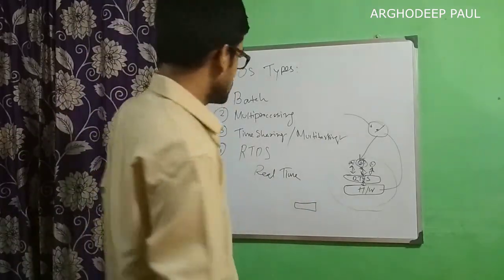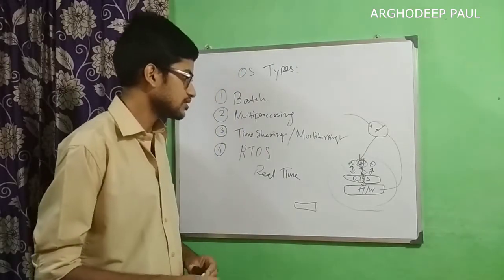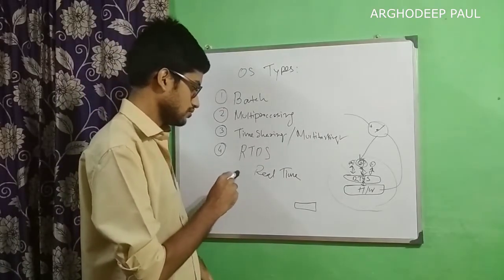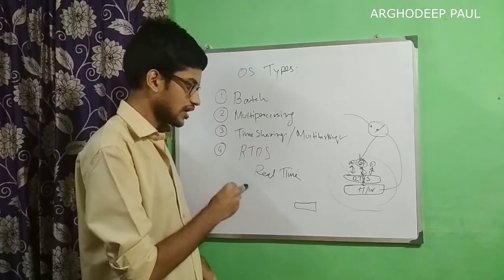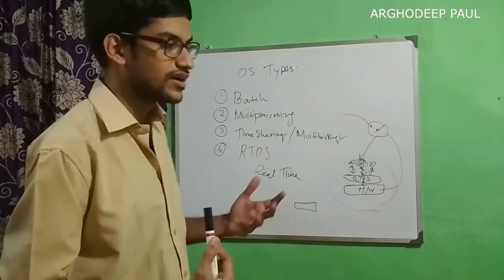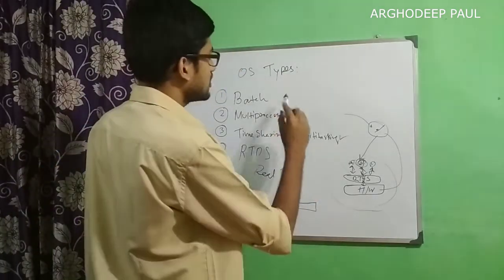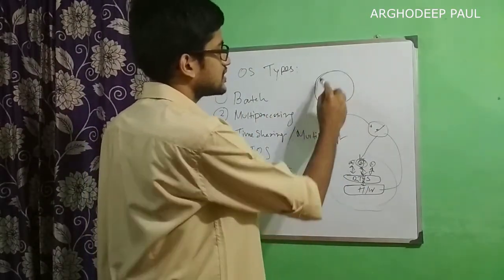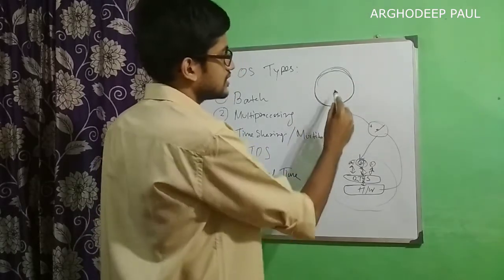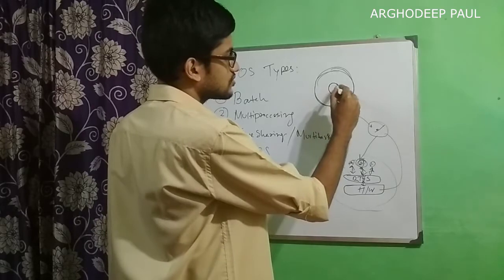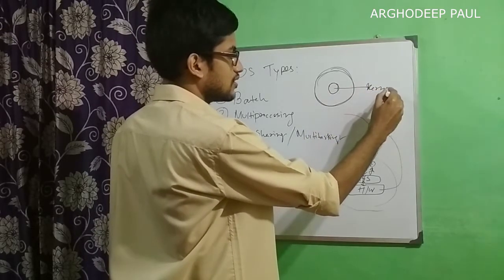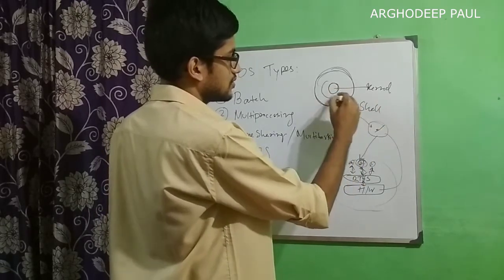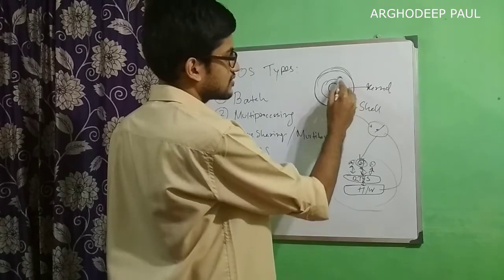In the next sessions, I will discuss the internal functions, the kernel and the shell parts of an operating system. We already know what an operating system is. If it is an operating system, then the core part is known as the kernel. The outer part is known as the shell.